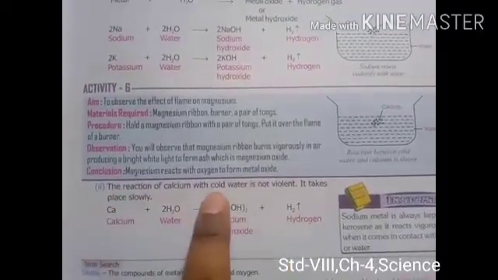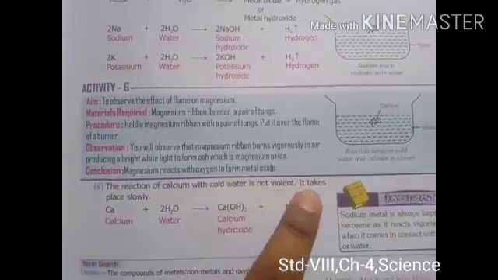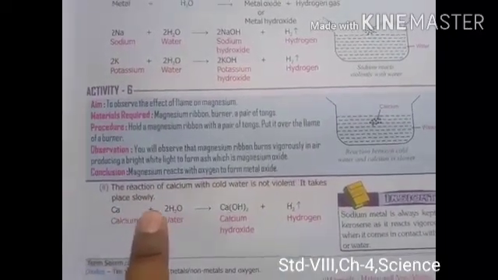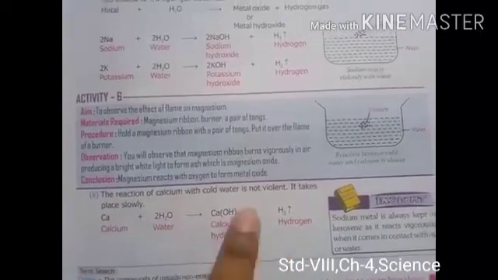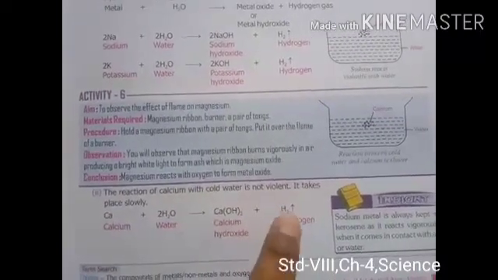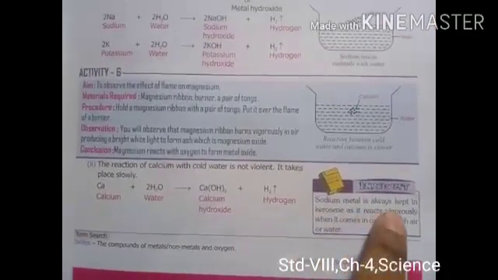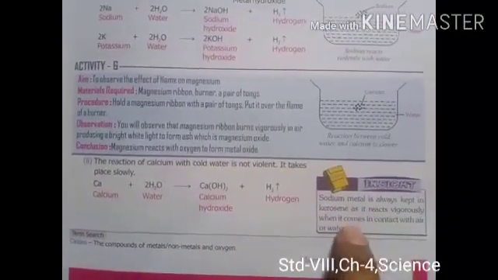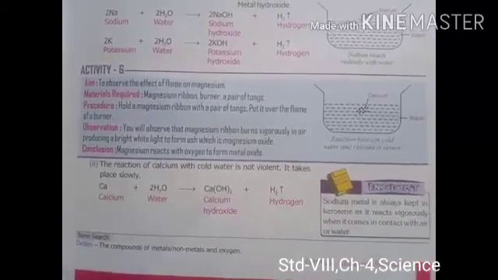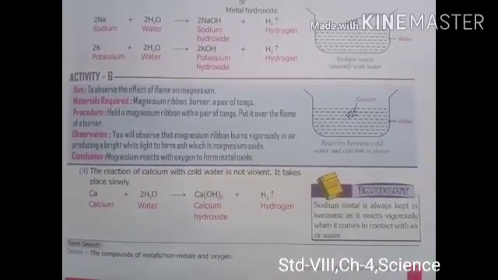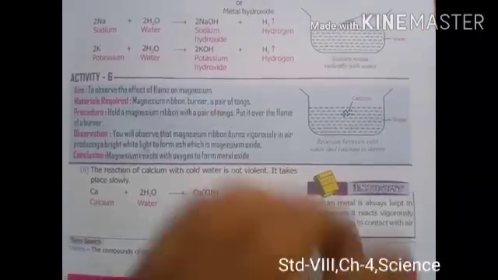The reaction of calcium with cold water is not violent, it takes place slowly. Calcium with cold water is not violent, forming hydroxide, right? Calcium hydroxide plus H2. Hydrogen gas is released. Sodium metal is always kept in kerosene as it reacts vigorously. We know that sodium is kept in kerosene, right? If we take it out, it will react with oxygen and start burning.